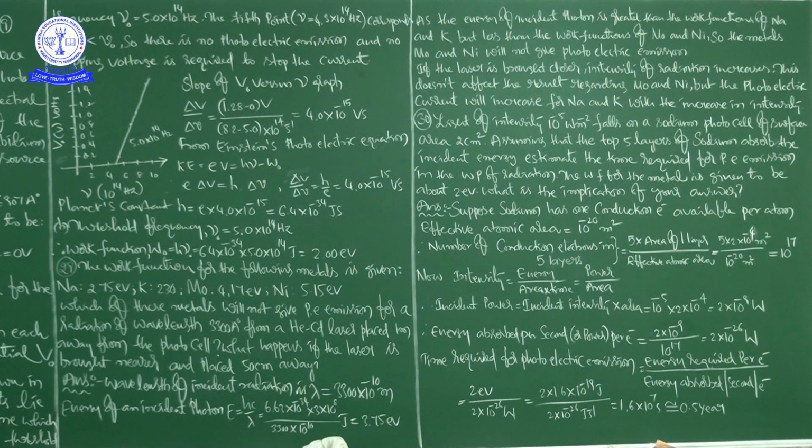Now, what is the implication? Experimentally, photoelectric emission is observed nearly instantaneously, approximately 10 to the power of minus 9 seconds. But here it is half a year. Thus, the wave picture is in gross disagreement with the experiment, according to this question.